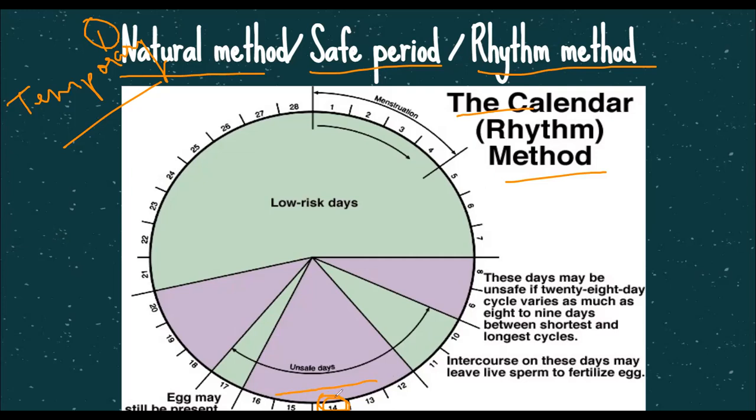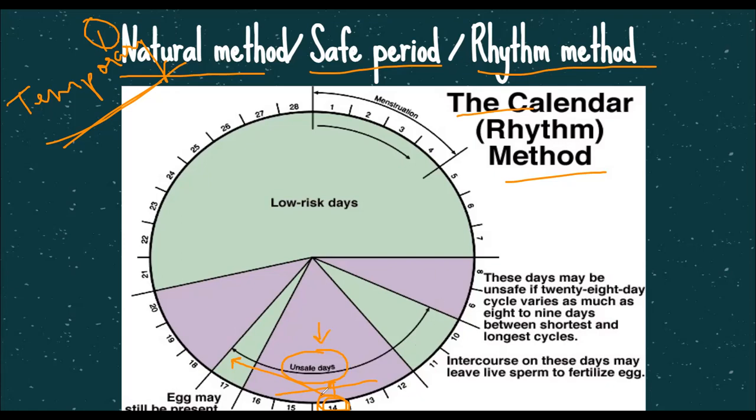At this stage, the egg is released, and after the egg is released, the egg waits for the sperm. So if there is intercourse or sexual activity during those days, then the chances of the egg getting fertilized are more, so the chances of the female getting pregnant are more. If anyone does not want the pregnancy to take place, the individual has to avoid any sexual activity during those days. Hence these are known as unsafe days.